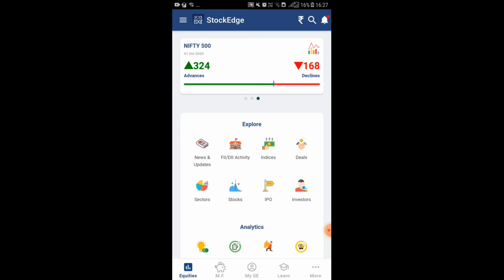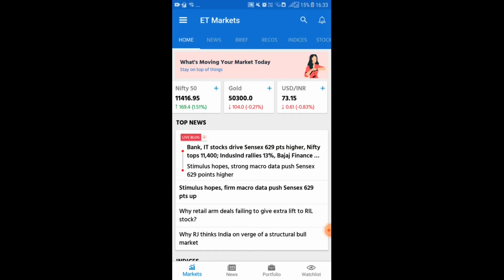So our second best app for stock market updates will be Stock Edge. So our third best app for stock market updates is AT Market. So what's special in this app is that if we want to track stock details on the basis of stock types, like if we want to track growth stocks, then if we want to track dividend yield stocks, then if we want to track penny stocks, then it is possible in this app. So guys, now our third best app for stock market updates is AT Market.